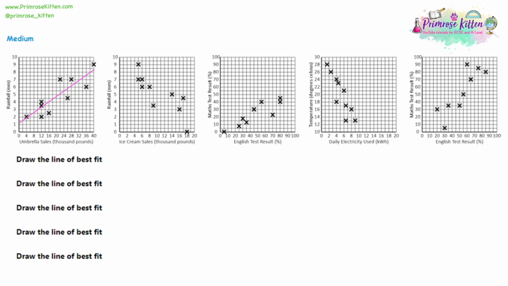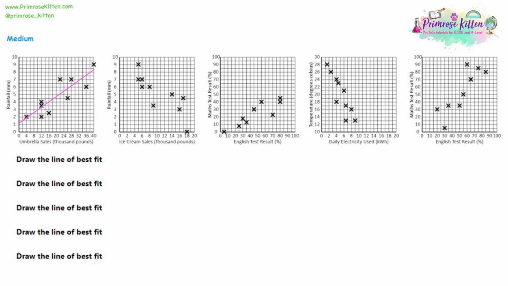Now, you're not always going to get the line perfect. There is a technique that maybe you'll see at A level where you can calculate exactly where the line goes. But for GCSE level, you just want a rough estimate. The one I've drawn is pretty decent. But you could have ones getting the same amount of marks that are slightly tilted above or below it. Again, the important thing is it's got 4 coordinates below it, 4 above it, and the 2 on the line don't count. So it's nicely and evenly going through all our points.